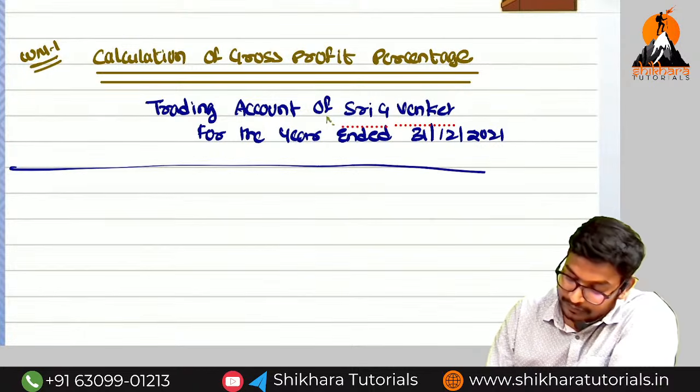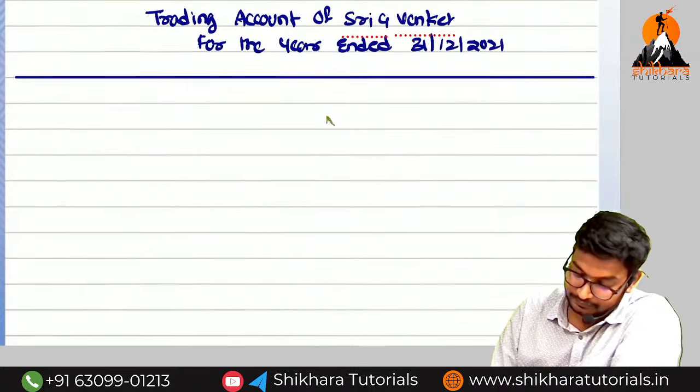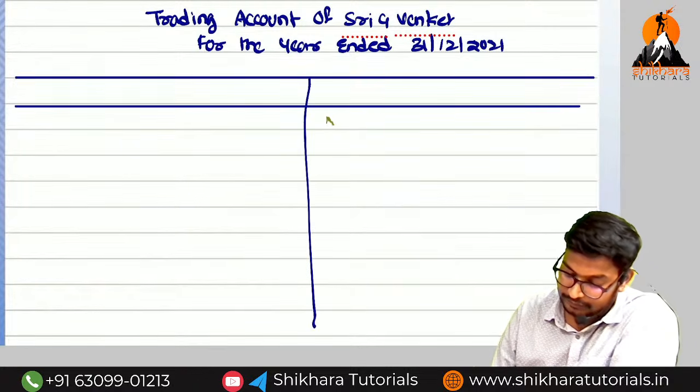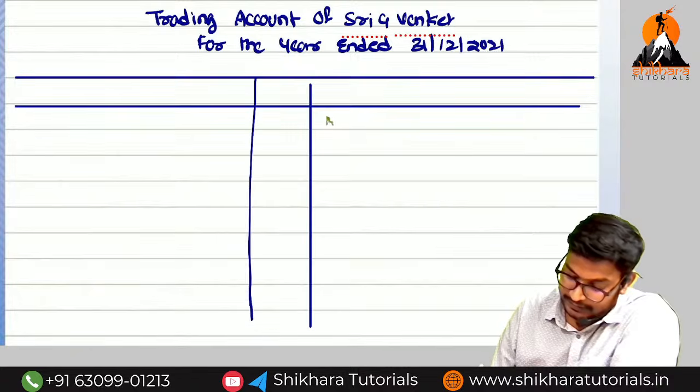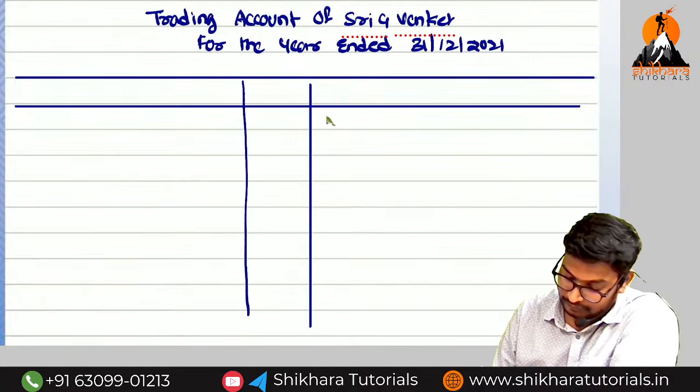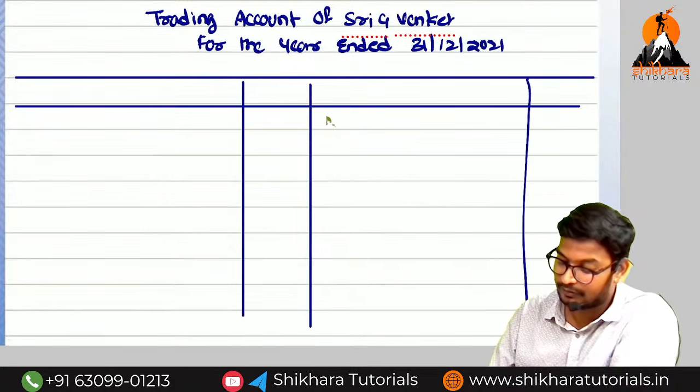So what are the columns we need to take? We know the columns also: Particulars, Amount rupees; Particulars, Amount rupees.